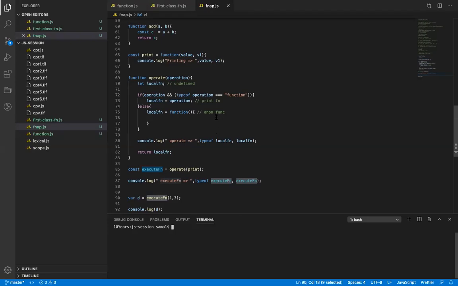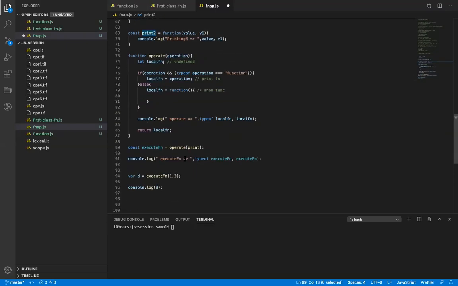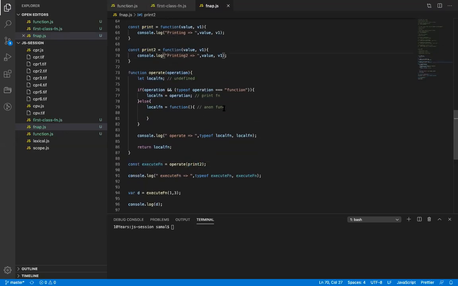Because of this, your code becomes loosely coupled. You're not hard coding anything. The technical term for this is loosely coupled code. This function can be anything. I can add another function here. Okay, print2. I'll just say printing2, and I will call print2 here. Let's change this and run this now. I will say printing2.